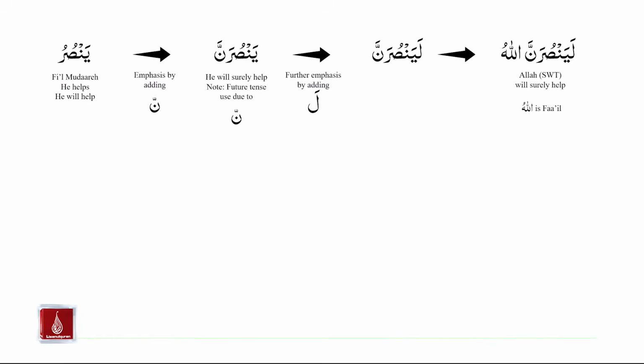Let us study some examples. First of all, we have yansuru. Yansuru is a fi'il mudare. Yansuru means he helps or he will help. If we want to add emphasis to yansuru by adding nun saqila, we get the result yansuranna. Please notice the anna ending sound. He will surely help is the meaning of yansuranna, and please note that now we are using the future tense.